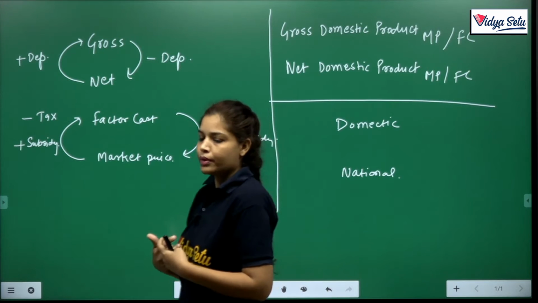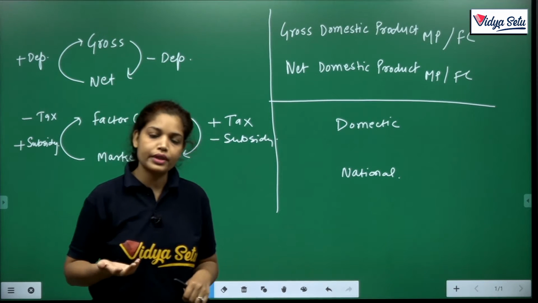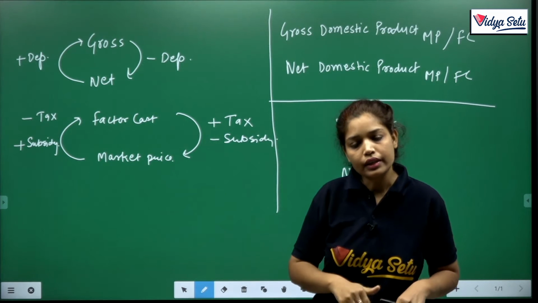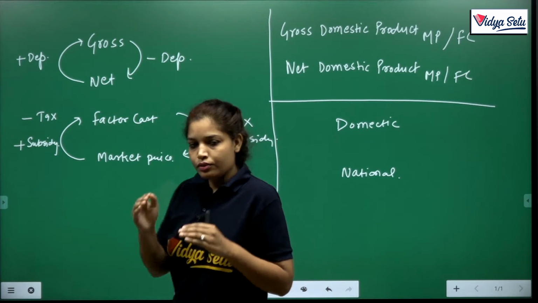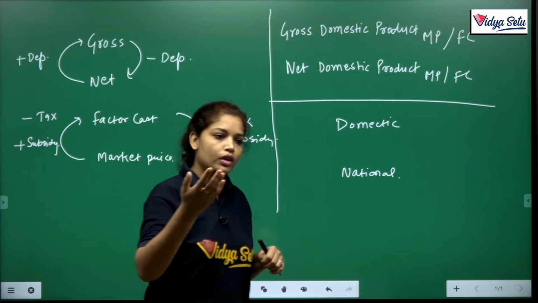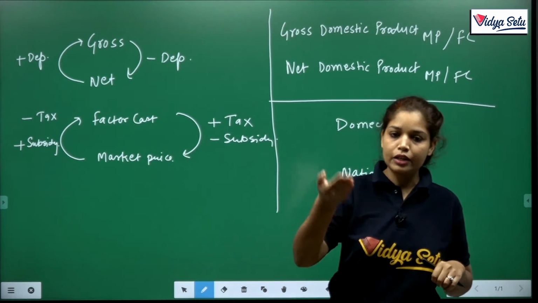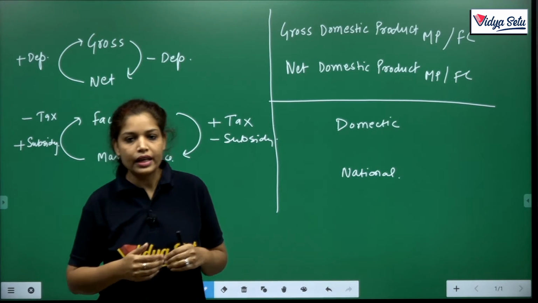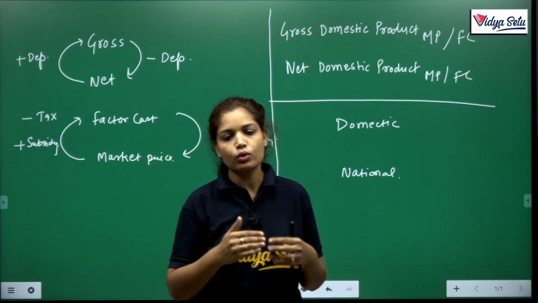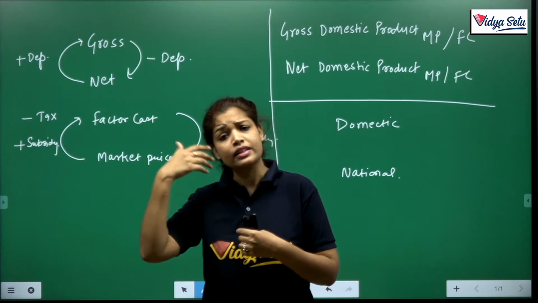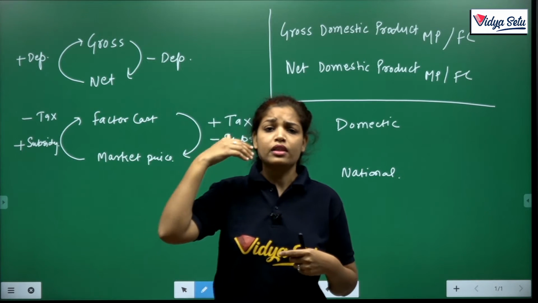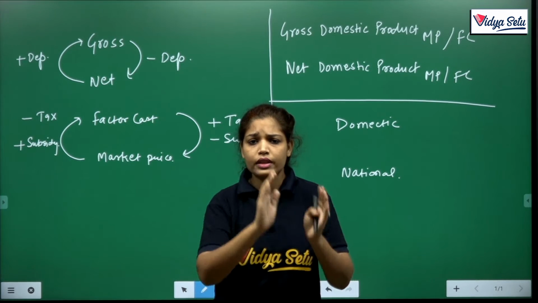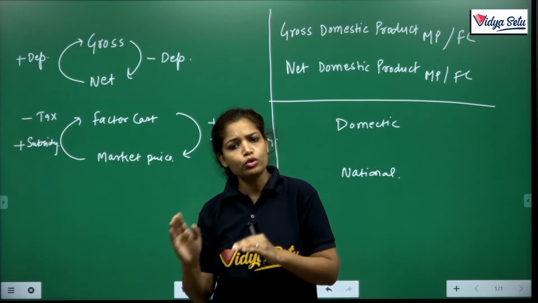So we discussed that we have to calculate the national income. There are some people who are working out of India. Same as it is, there are some people from abroad in India. So they are earning from India to abroad. Same as it is, our people are earning from abroad to India. So the income earned by Indians abroad is added, and the income earned by foreigners in India is deducted. That is why we convert the domestic concept to the national concept.